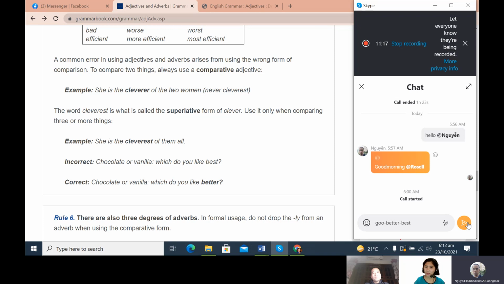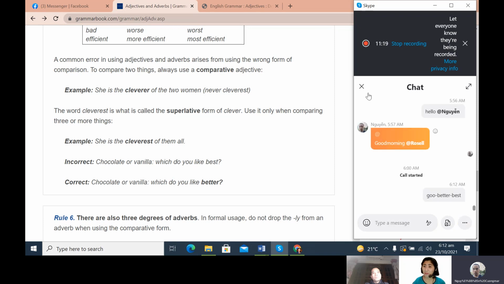Okay? Good, better, best. That is the degrees of adjective. Okay, that's good. Good, better, best.